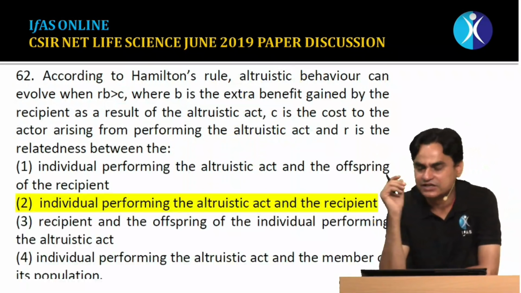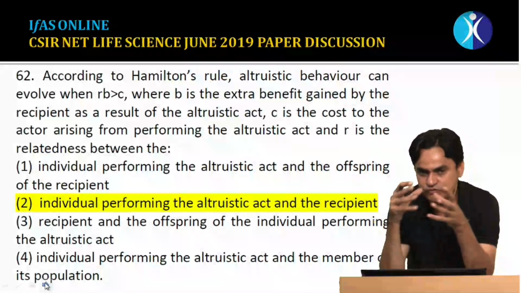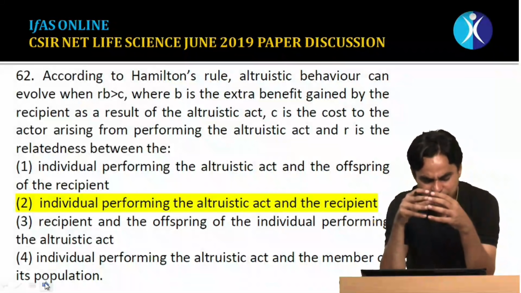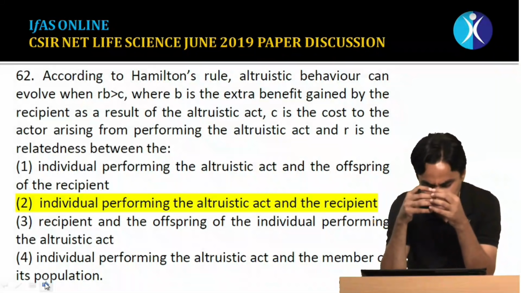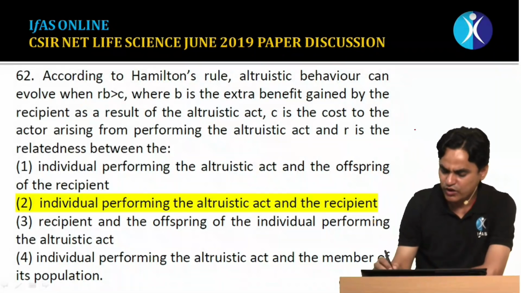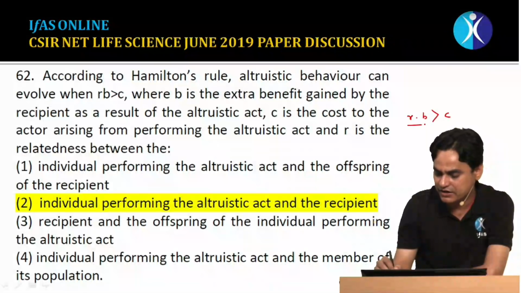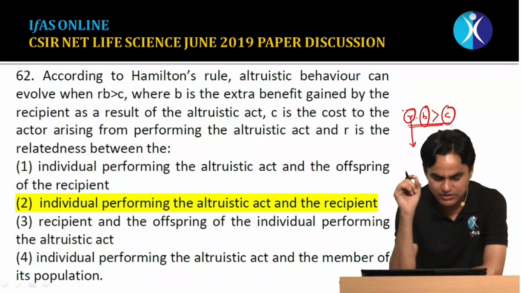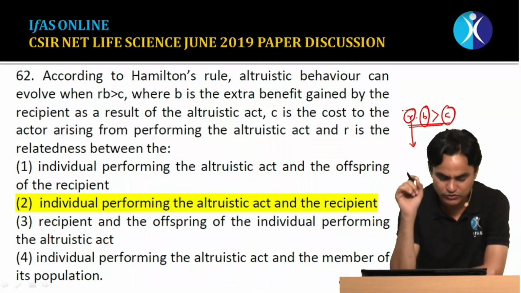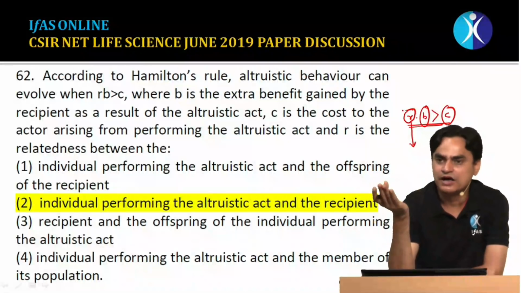Question number 62, basically this is from the animal behavior part. Multiple times a question has been asked from Hamilton's rule, which is a rule related to kin selection, and this time from Hamilton's rule, which explains altruistic behavior for close relatives. This question is very straightforward: according to Hamilton's rule, the altruistic act will occur when r times B is greater than C, where B is benefit and C is cost. What do we mean by r? Genetic relatedness. So genetic relatedness should be between the performer who is going to carry out an altruistic act and the recipient for whom this act is being done.